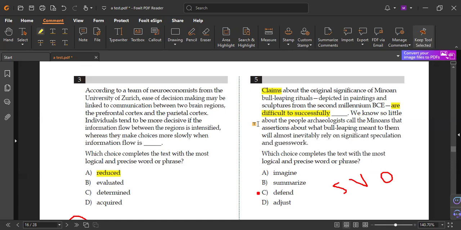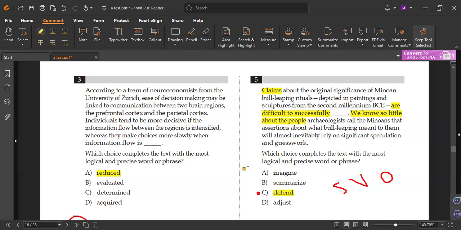Now let's read. He says, we know so little about the people archaeologists call Minoans. So we have so little about that. See, if we have little information, little knowledge about something, what does that mean? It means it's too difficult to know if that happened or not. That is why we found these claims are difficult to defend.